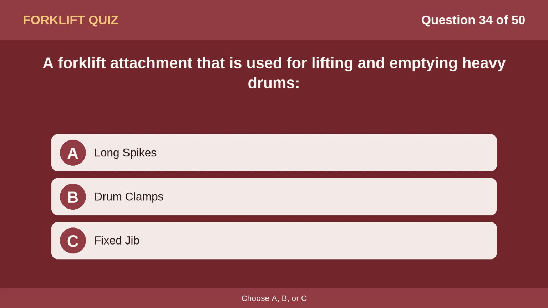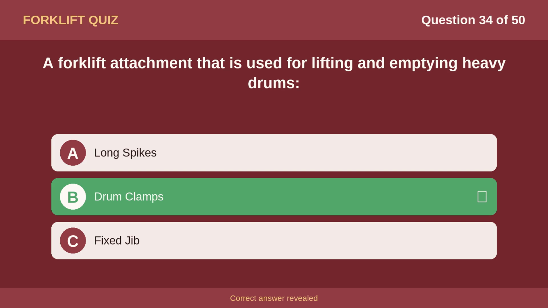Question 34. A forklift attachment that is used for lifting and emptying heavy drums. Option A, long spikes. Option B, drum clamps. Option C, fixed jib. The correct answer is option B, drum clamps.